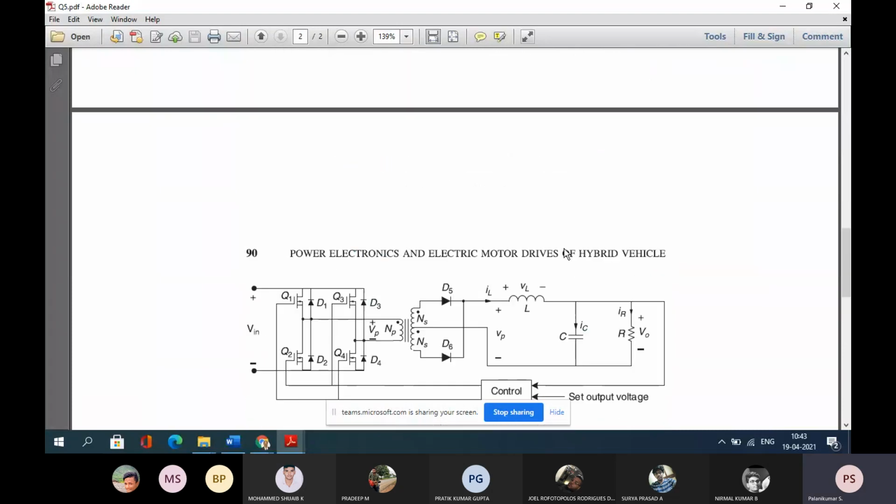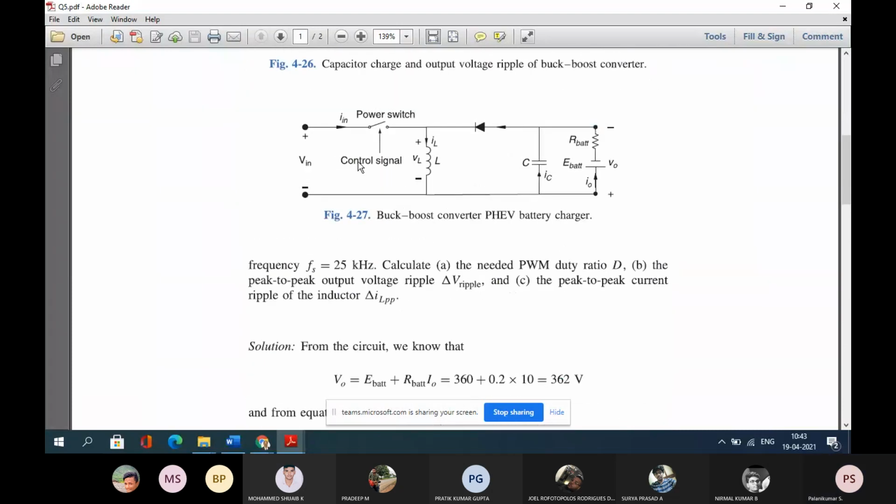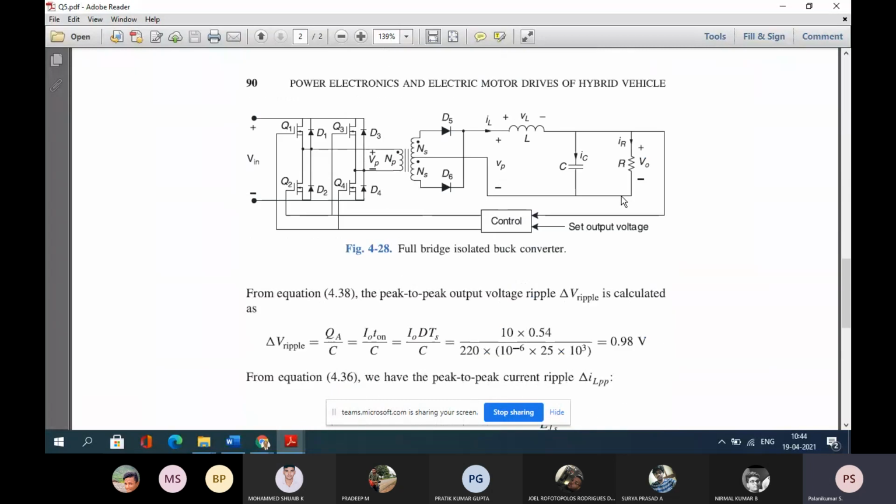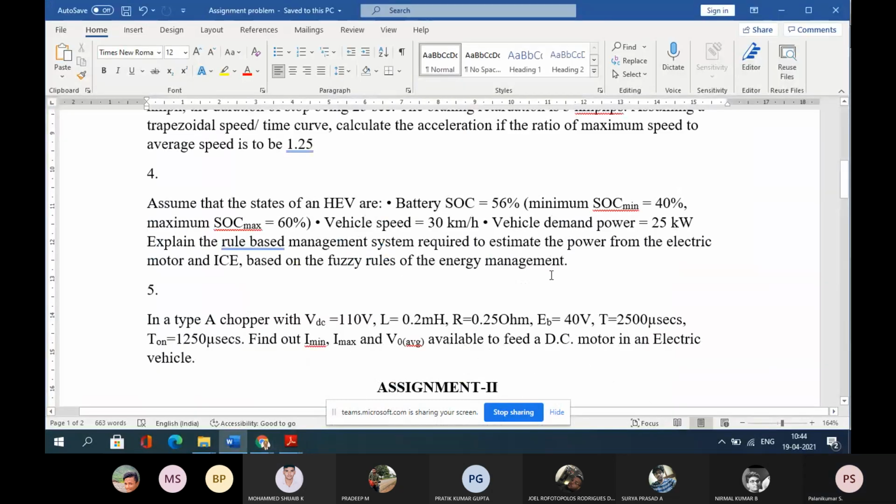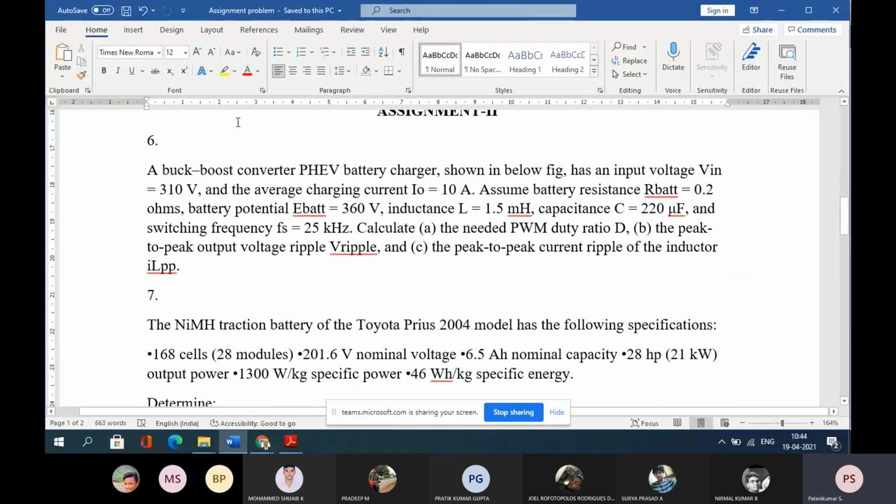Recently we have solved another problem where it is in a system level model. System level, not device level modeling. Where the system level modeling is there, we have completely given the converter. Only thing is we want to know the inductor value. That problem also we have solved. This problem also we have solved. So I think we have solved the majority of the problems.